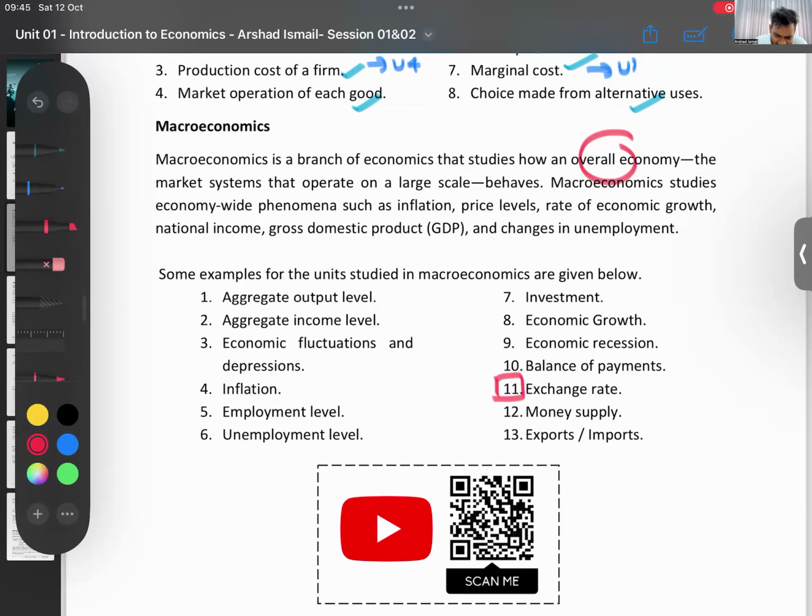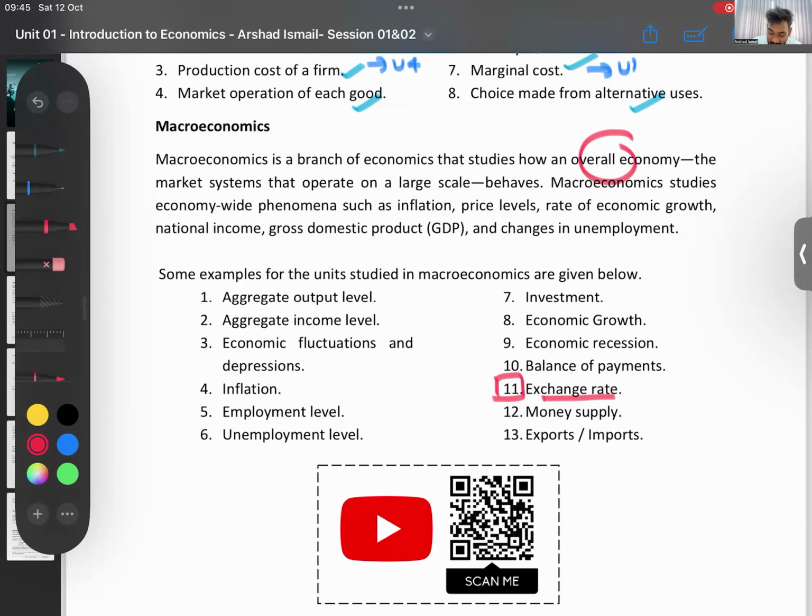Now, when I say exchange rate, do we say the exchange rate of a firm? Do we say the exchange rate of Colombo? No, right? We say the exchange rate of Sri Lanka. Overall economy. That's what you call macro. You don't talk about a small part. You talk about the entire economy, the exchange rate of Sri Lanka.